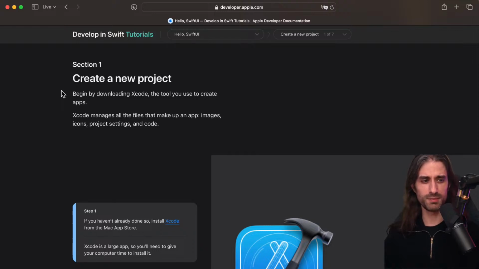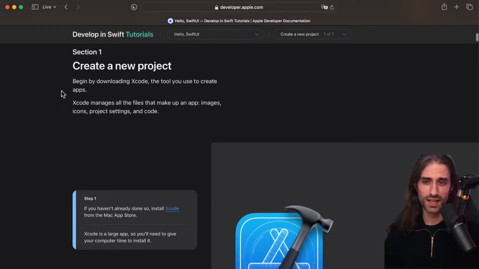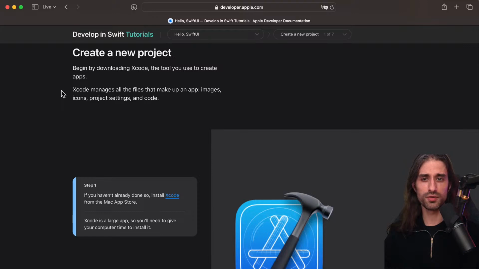So I've already downloaded it because it's quite long to download, but if you haven't and you're watching the replay, now is your time to download it and pause the video until you've installed it. So Xcode is the software that manages all the files that make up an app: images, icons, project settings, and code. It's what's called an IDE.